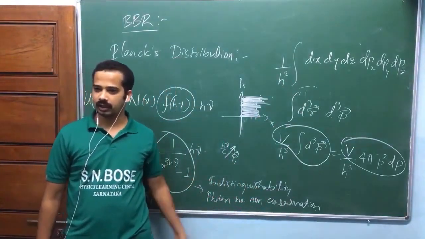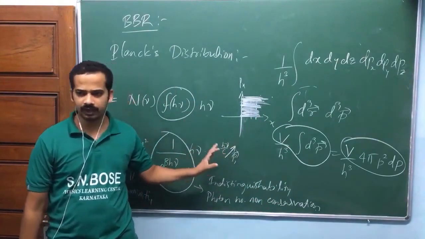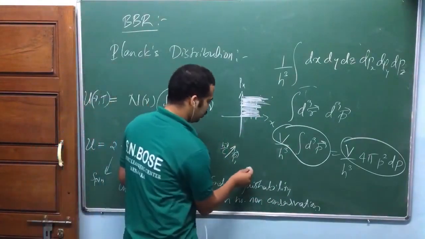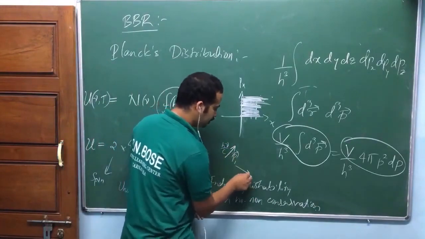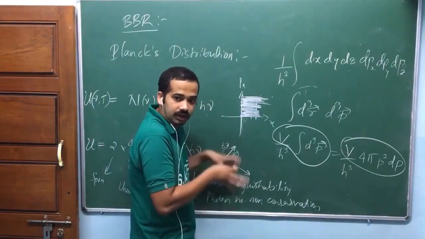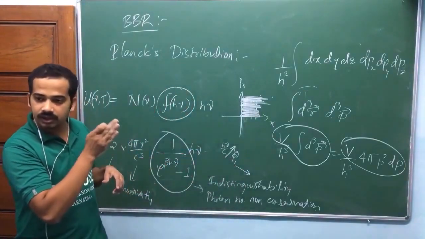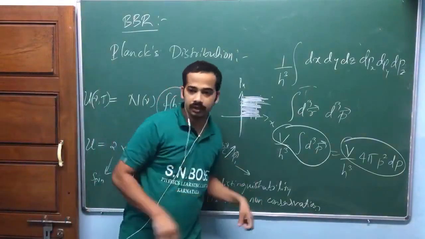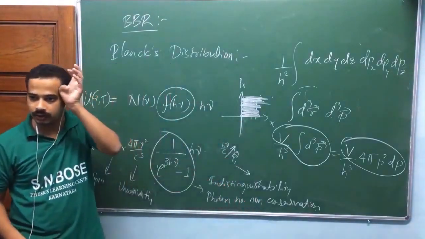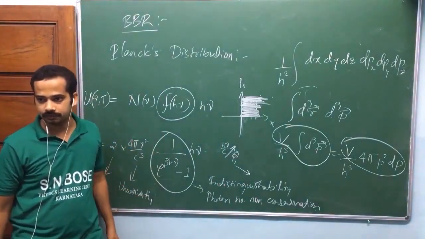I'll explain this because in the beginning of statistics, I spent a lot of time on it. If it has the same magnitude but moves in this direction, we say there is another state of motion. Momentum direction also decides the state of motion. Are you getting it? We are collecting all of those possible states of motion of the photon.